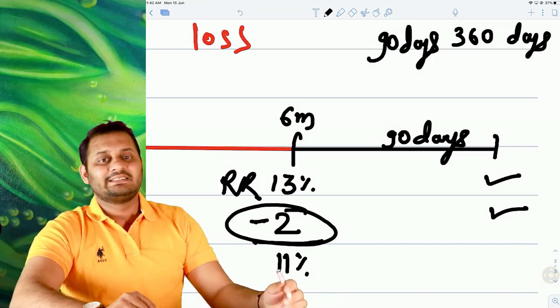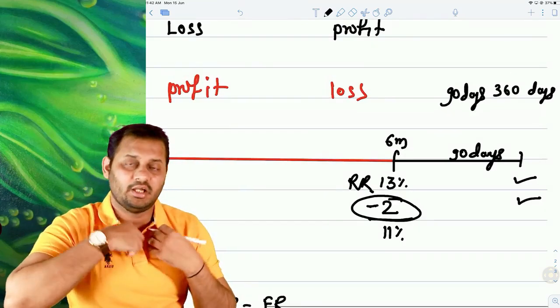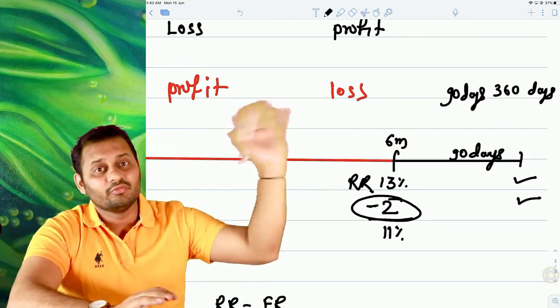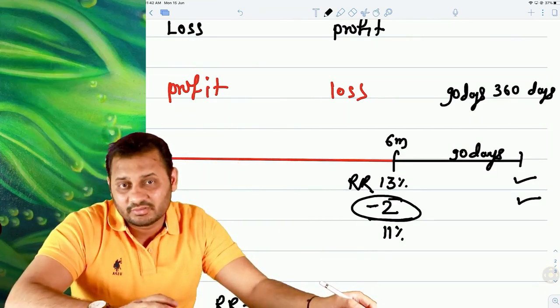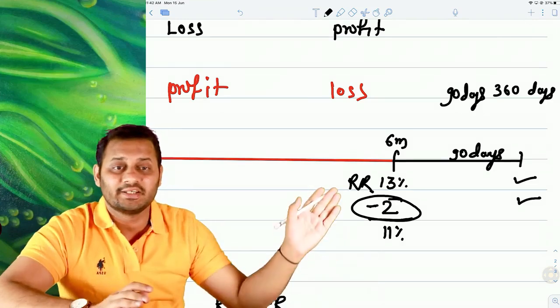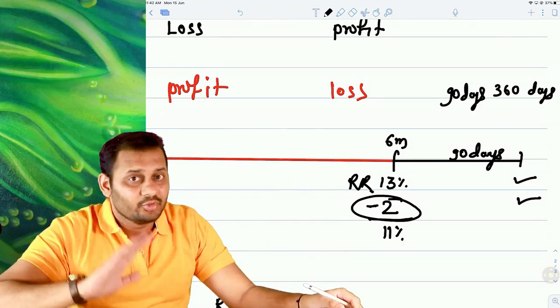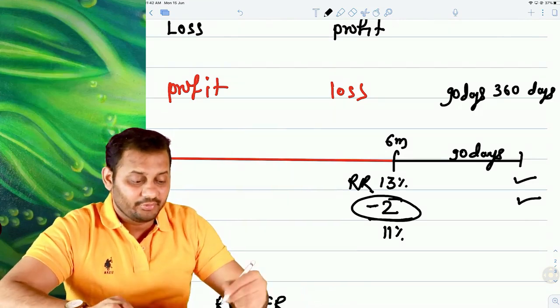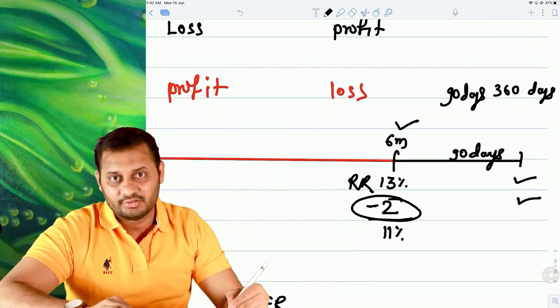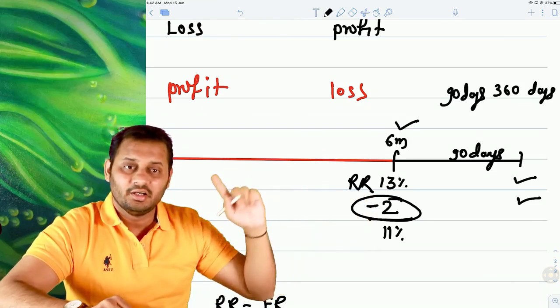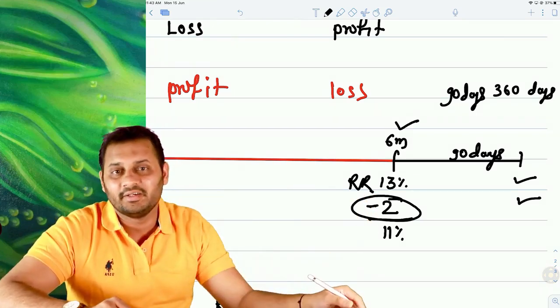But since you and I are the forward rate parties, you are going to take the loan from the bank only after 6 months. I am just going to give you 2% extra because you are paying higher on that date. So I will pay you 2%. But do you think I will pay you 2% on this date? No, sir. The 13% is payable after 90 days from this date. The 2% is also payable after 90 days from this date.